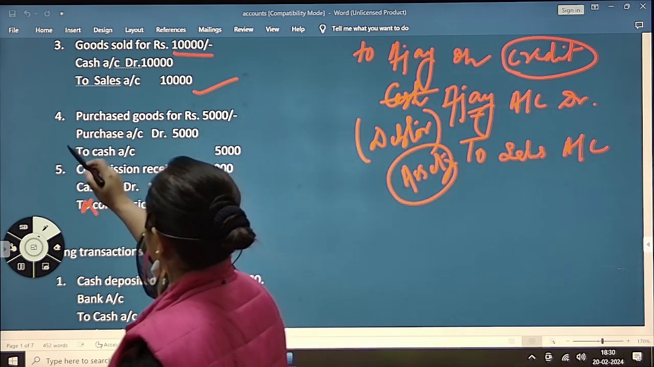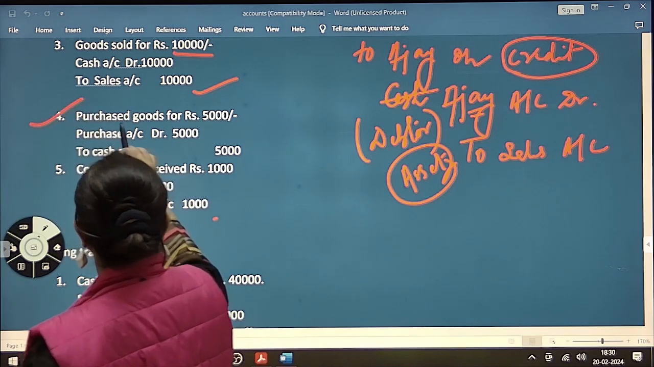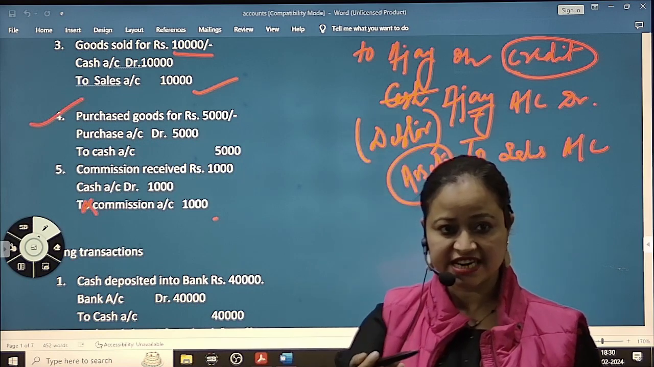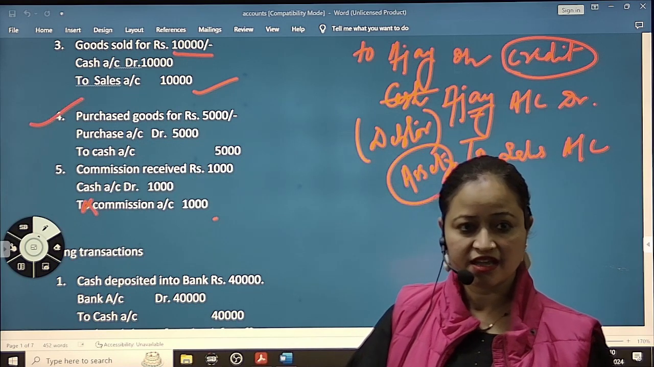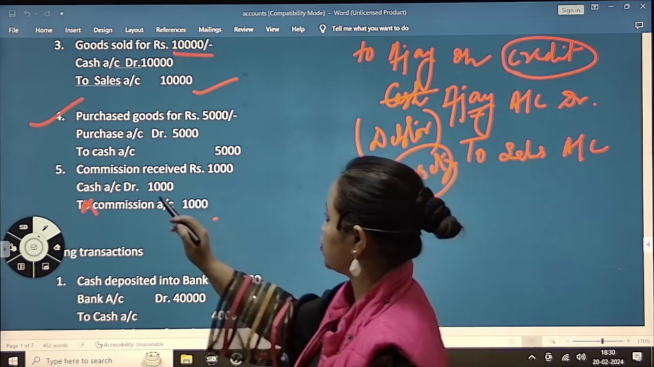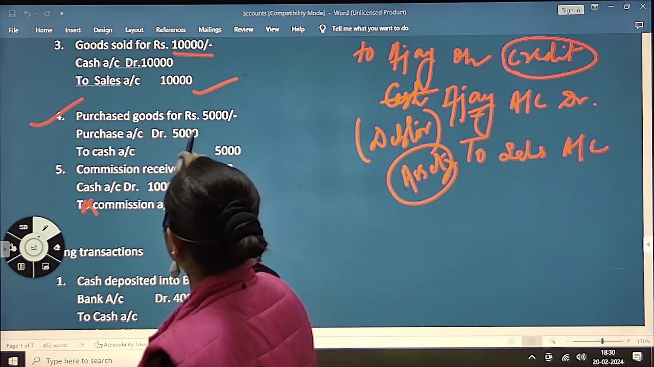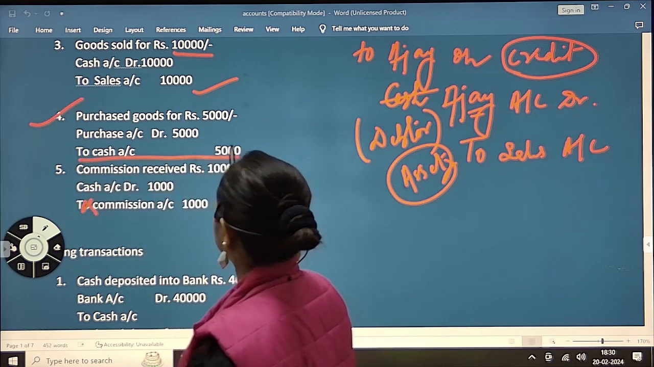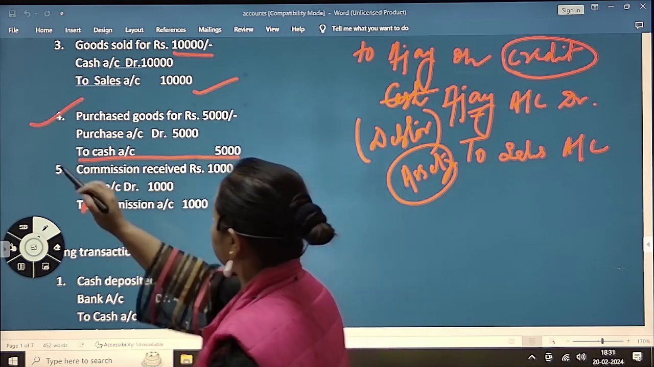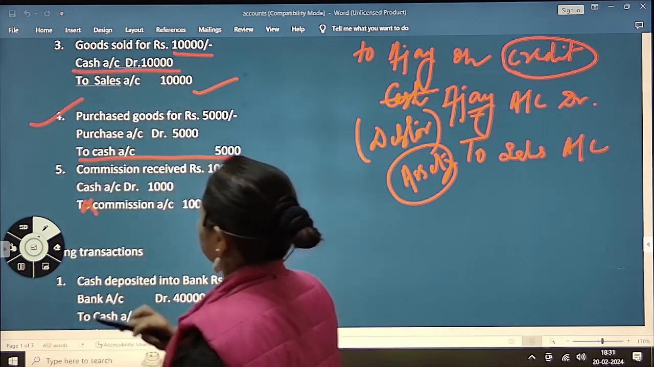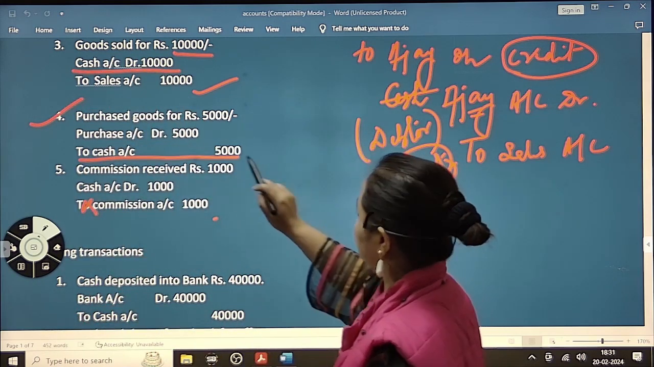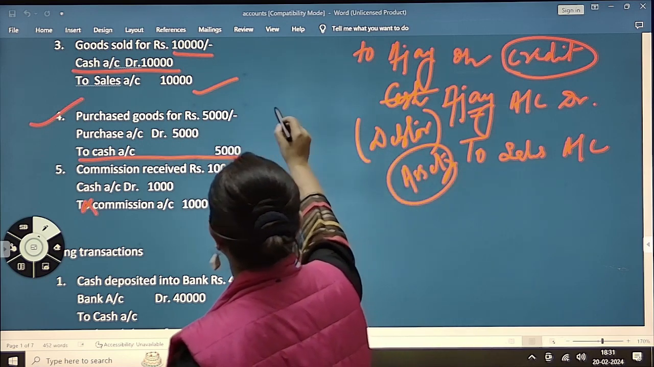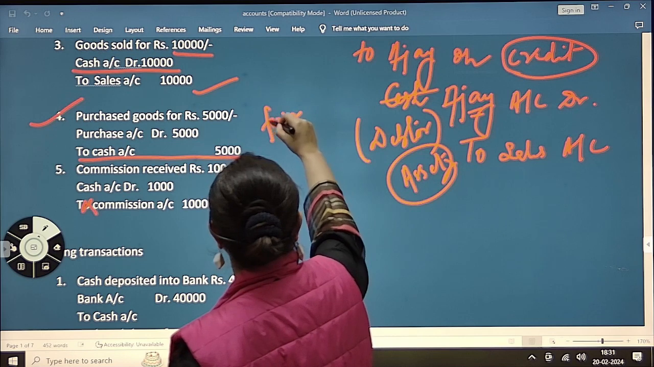Now the next one is purchase. Purchase of goods for cash. When we are purchasing, goods are coming in and cash is going out. So the entry is purchase account debit 5,000 to cash account. Whenever money goes out, it is on the credit side, and whenever money comes in, it is on the debit side. In the same way, suppose we purchase goods for 10,000 rupees from Vijay.